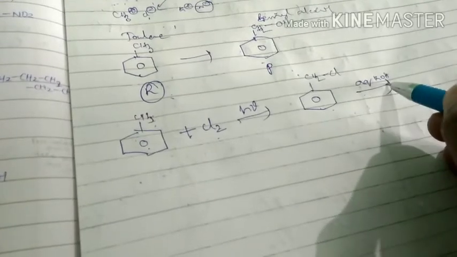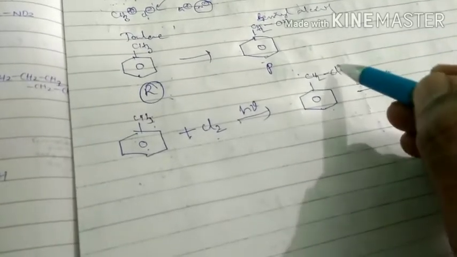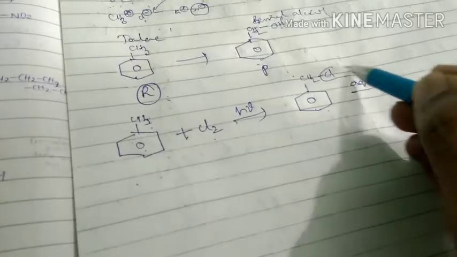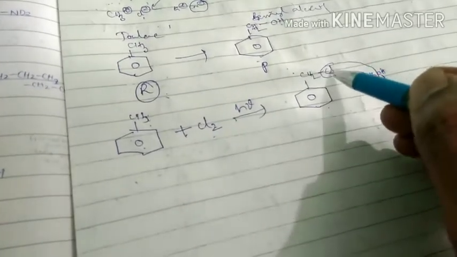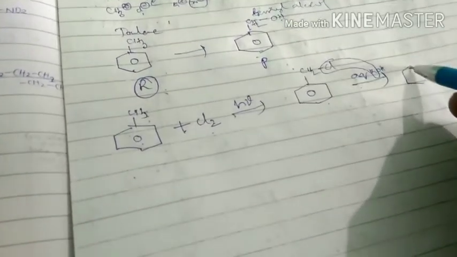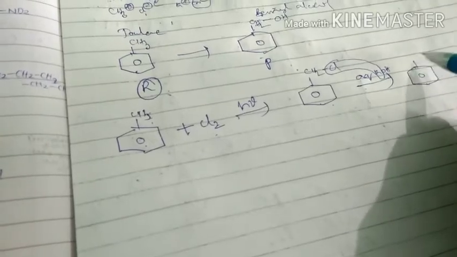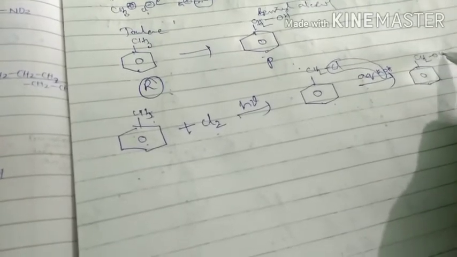After making this compound, it is treated with aqueous KOH. Aqueous KOH means a substitution reaction takes place. That means this chlorine will be removed, and this OH replaces it. Finally, we get CH2OH.